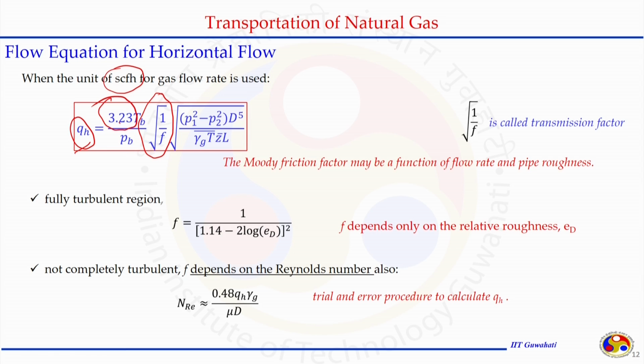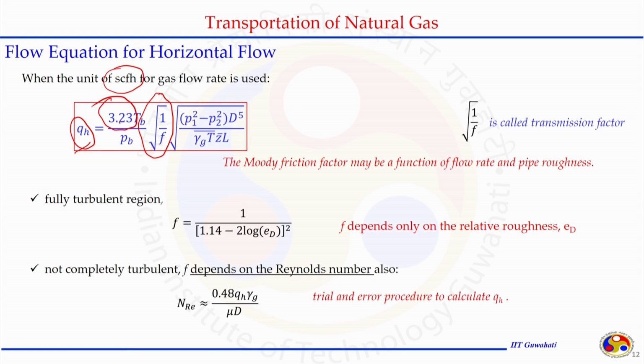The Moody's friction factor may be a function of flow rate and pipe roughness that we discussed. Depending on the functionality of the F, this may take different forms. For the fully turbulent region, F may be defined like this, where it is not a function of the Reynolds number, just the relative roughness, epsilon by D. Using this, it is not depending on the Reynolds number.